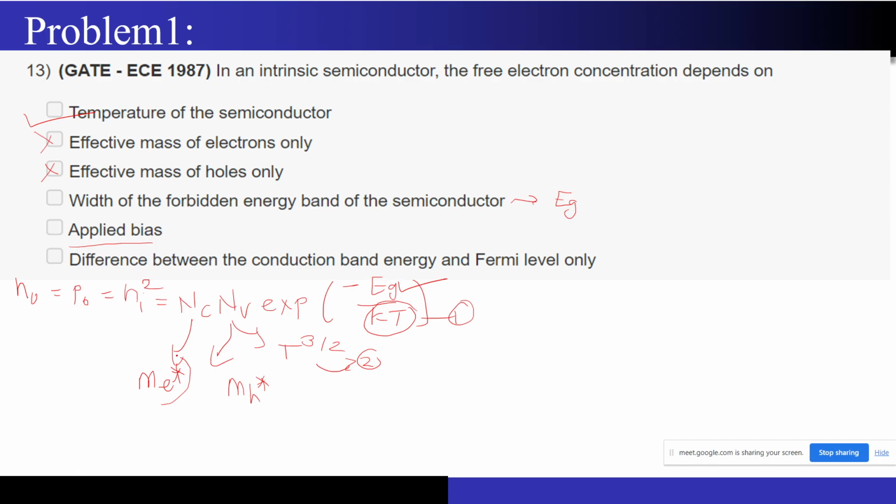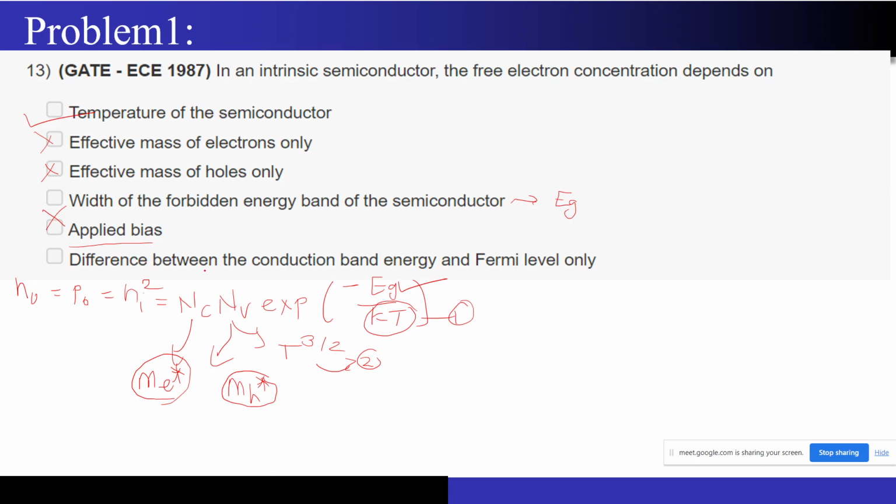This effective mass and everything that you are seeing is a property of the semiconductor, independent of the applied bias. So there is no term currently present in equation number 1 that depends on the applied bias. So this is not the correct option.